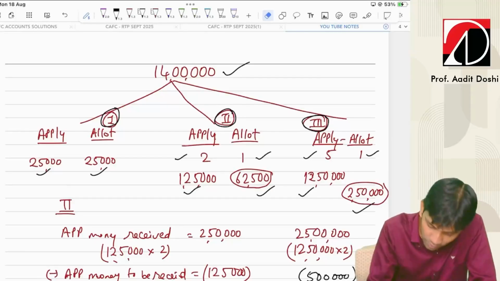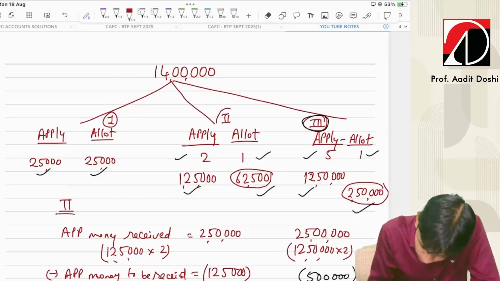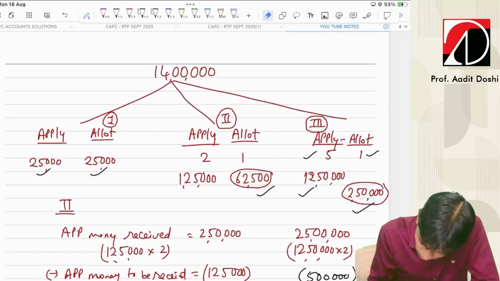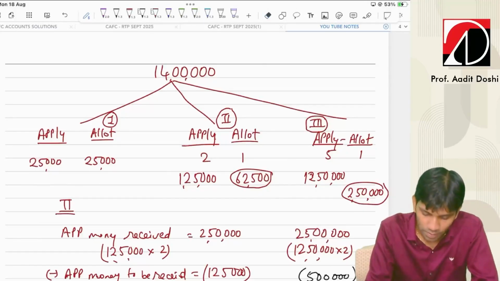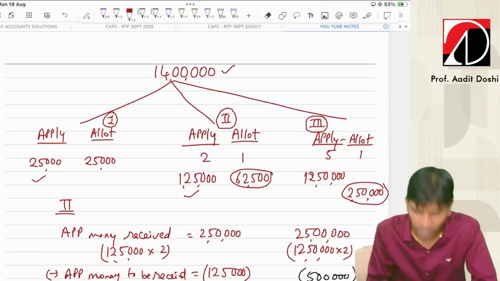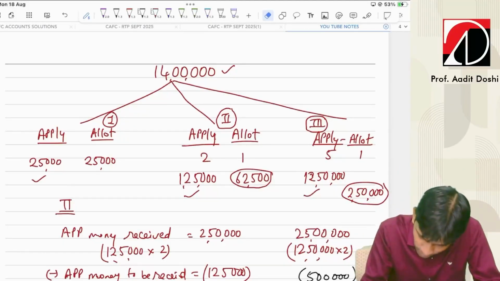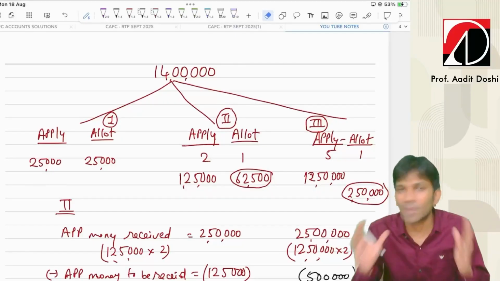Basically, what I am trying to do, let's check. Now, total applications were how much? 14 lakh. Let's check: 25,000 plus 1 lakh 25,000 is 1 lakh 50,000, and 1 lakh 50,000 plus 12 lakh 50,000 is 14 lakh. The applications get tallied. Fine. This working note, guys, you are supposed to prepare in the examination. It's a very simplified working note. Instead of preparing a table, you can prepare this.